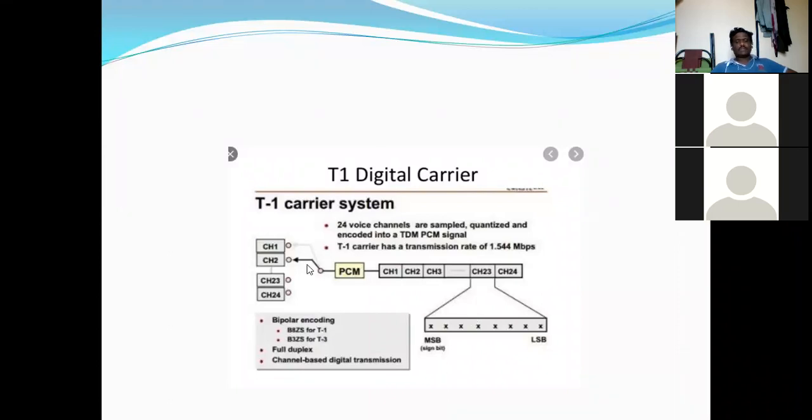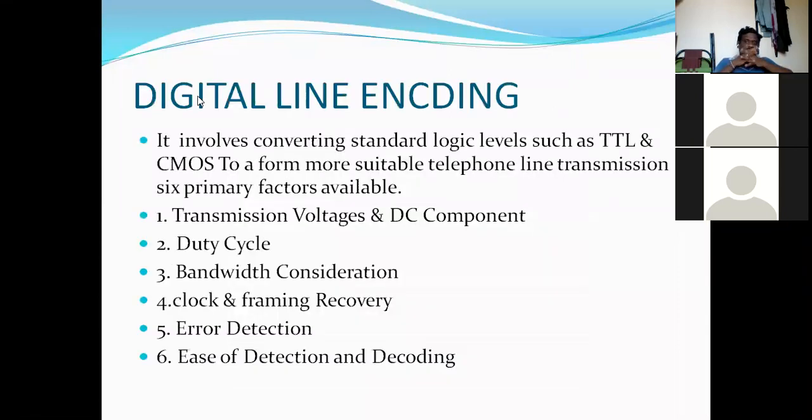That is an 8-bit PCM code, and each channel is sampled 8,000 times per second, but not at the same time. That is the T1 digital carrier system.